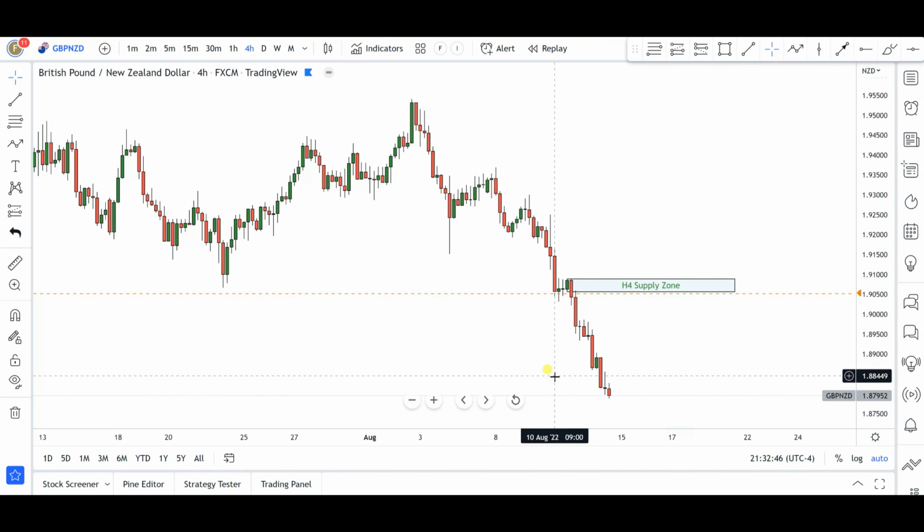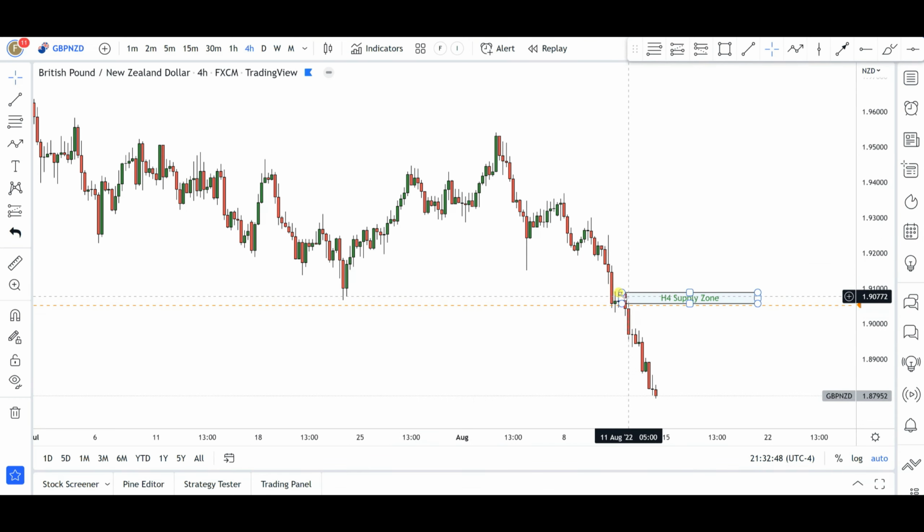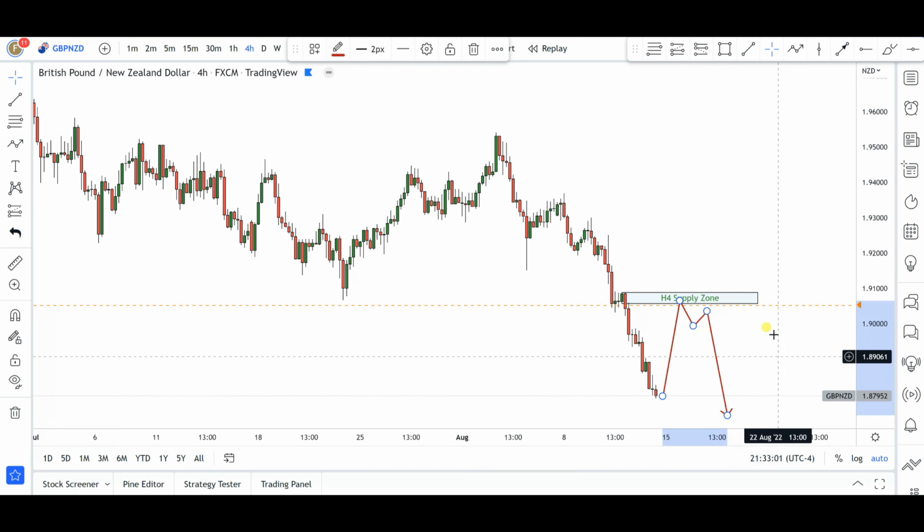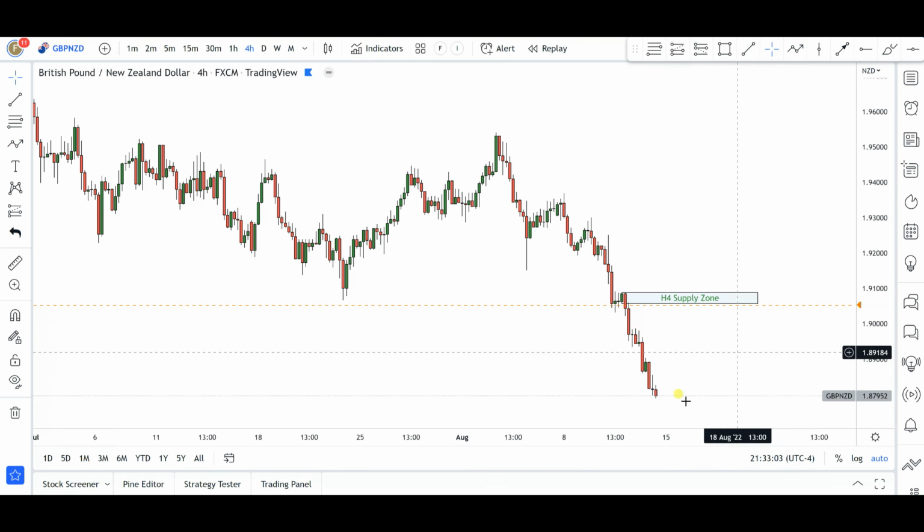Well, as you can see here, obviously we do have this particular supply zone that led to the break of this level of structure. So easily price can give us a dip to the upside into that particular supply zone area, anywhere from right around here, guys. Any reversals will give us a very nice confirmation for further continuations to the downside. Okay, at least for a possible retest of the previous swing low that forms on this chart.